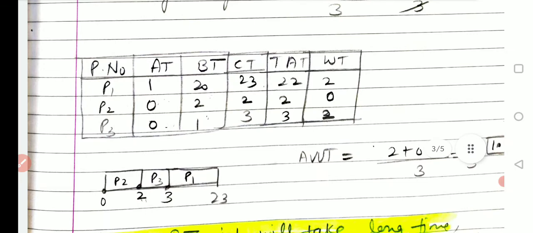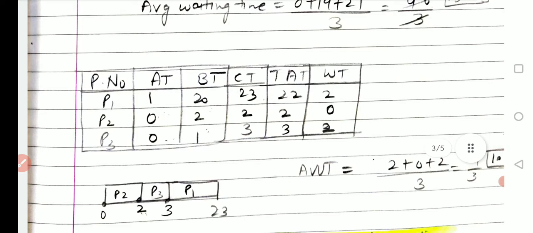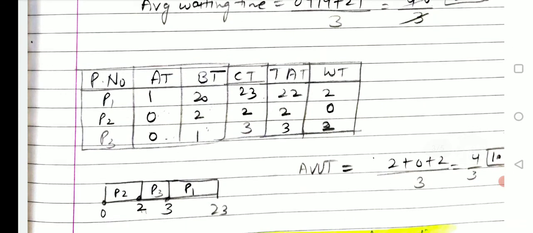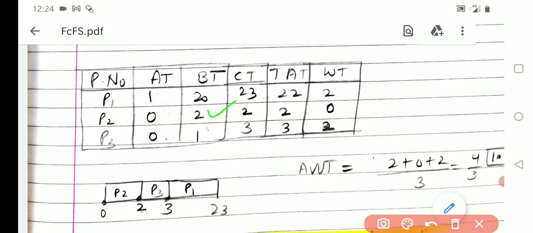Here we have P1, P2, P3, same processes, same numerical, but we will look into the arrival time. Here the arrival time is, for P1 we have 1, for P2 we have 0, and for P3 we have 0 arrival time. Okay, so two processes P2 and P3 arrive at time 0. So both are eligible to execute in first come first serve fashion, but we will check the burst time of these processes. The burst time of these processes is 2 and 1.